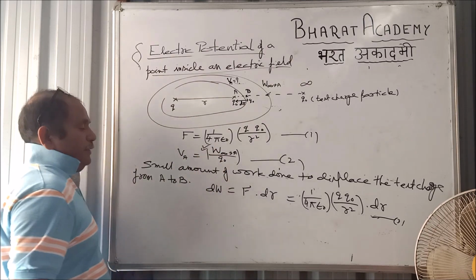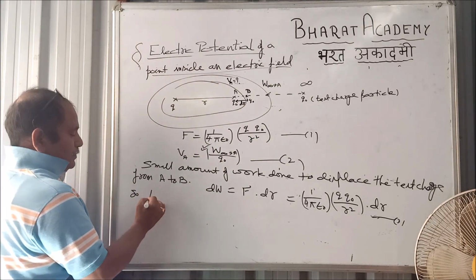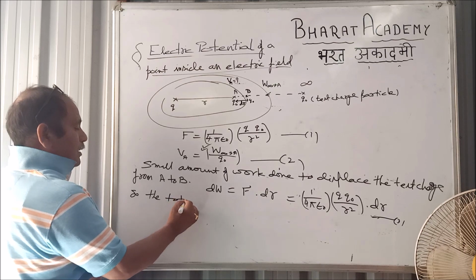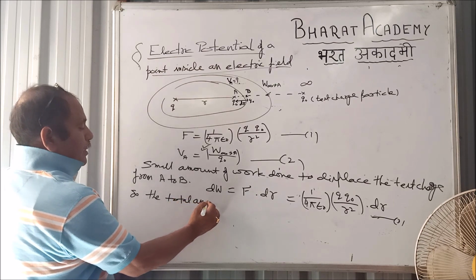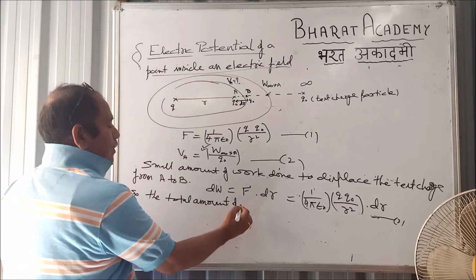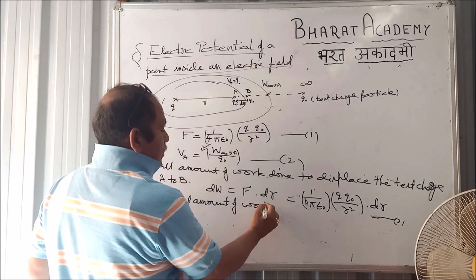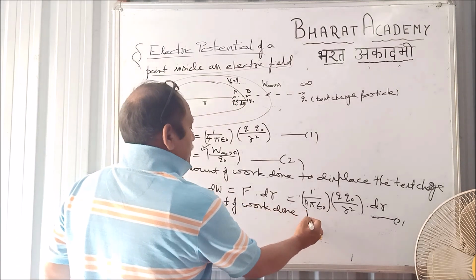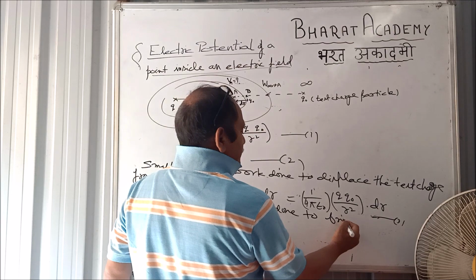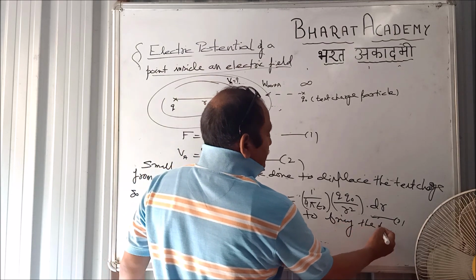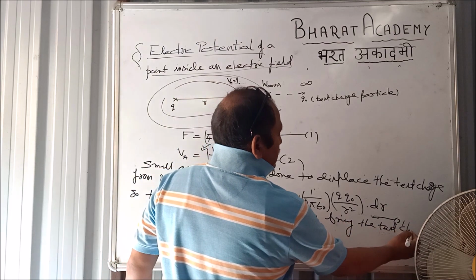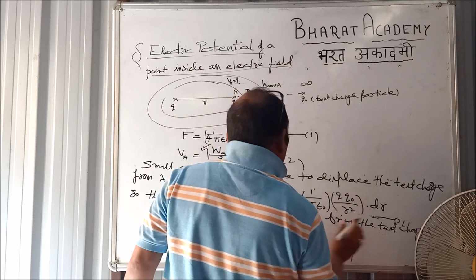W infinity to A. So, the total amount of work done to bring the test charge from where?